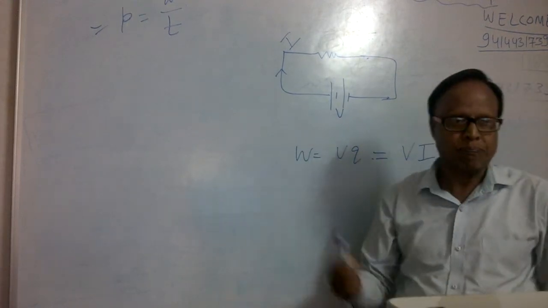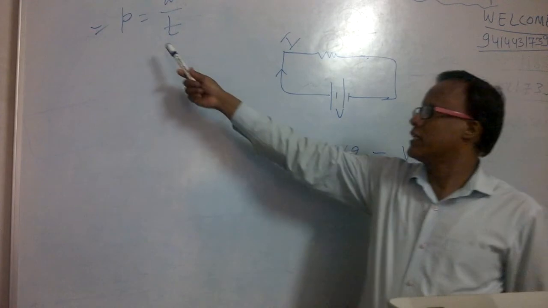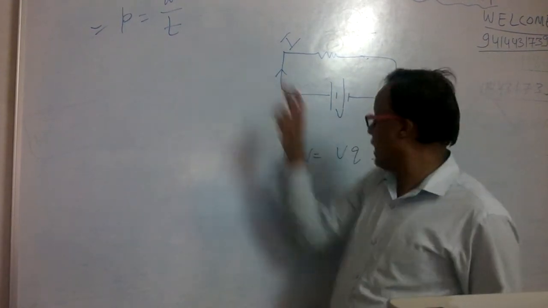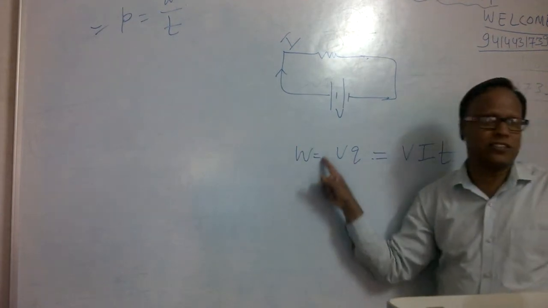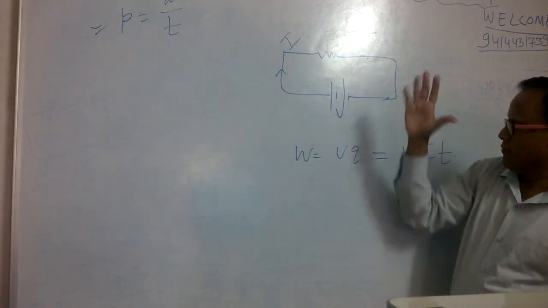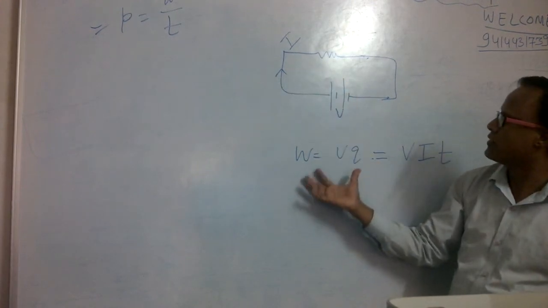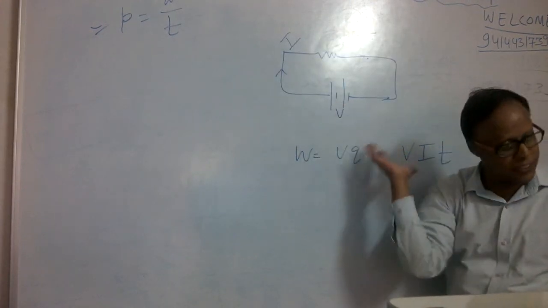Electric power is the rate at which electrical energy is consumed. When we apply a potential difference V to maintain a constant current, the circuit consumes electrical energy.